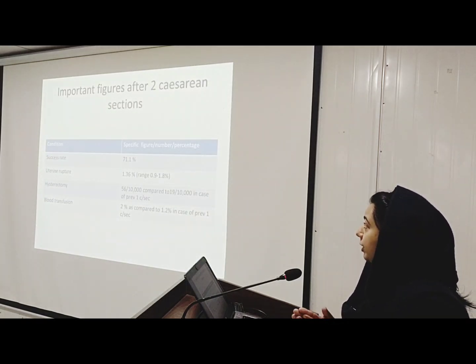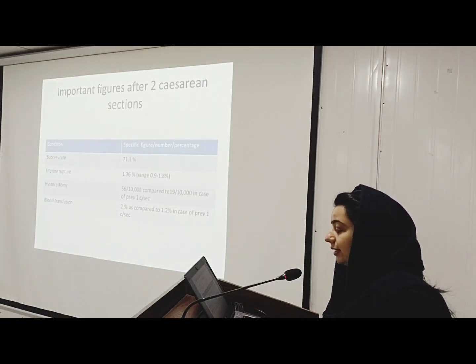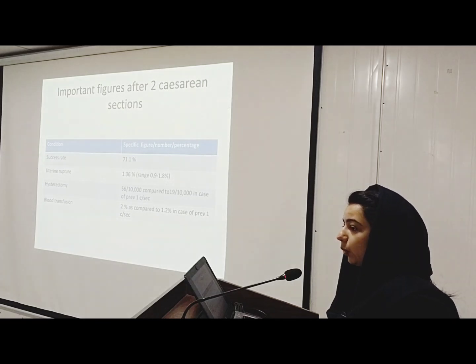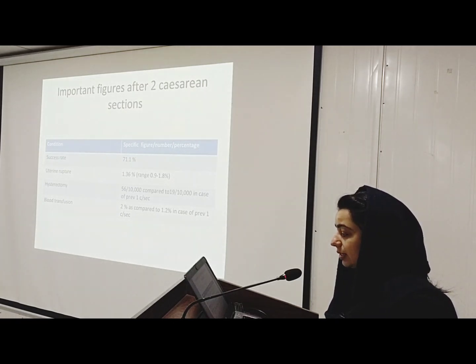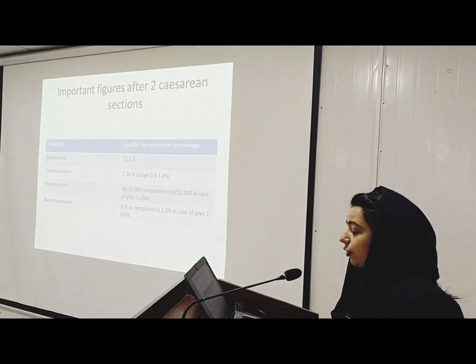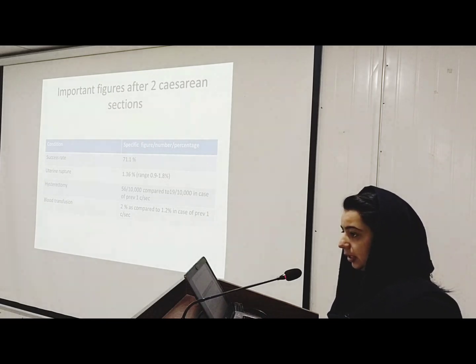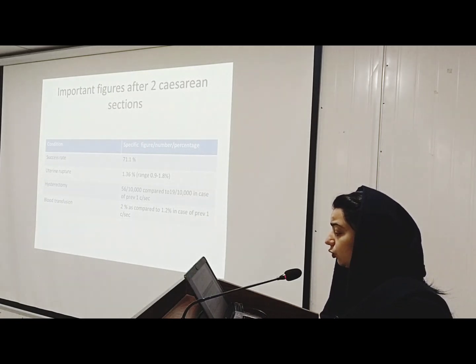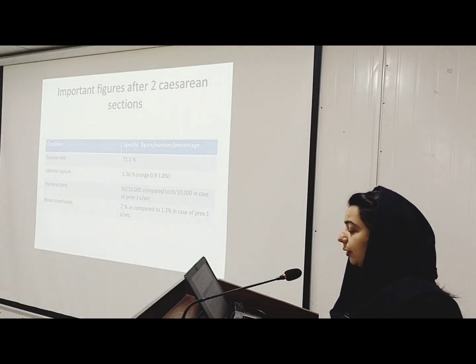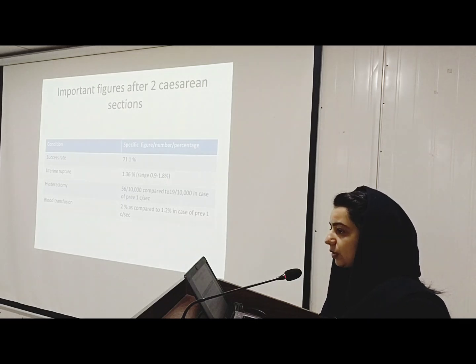Next, these are important figures after 2 cesarean sections. The success rate of VBAC is 71.1%. The chance of uterine rupture is 1.36%, and the chance of hysterectomy is 56 out of 10,000 compared to 19 out of 10,000 in case of previous one. Blood transfusion is 2% in previous 2 as compared to 1.2% in case of previous 1 scar.